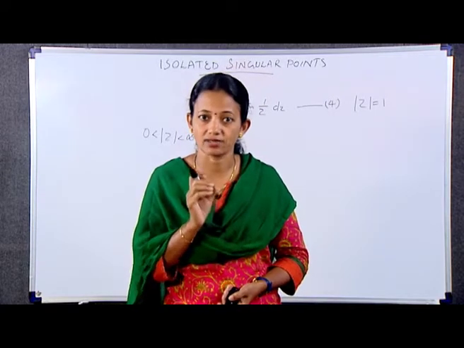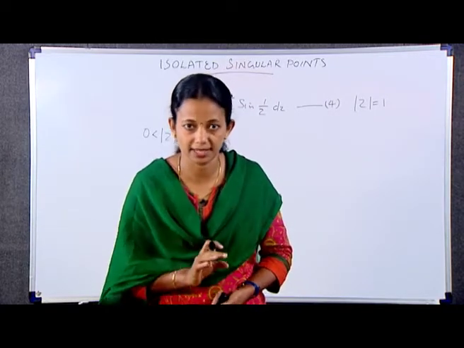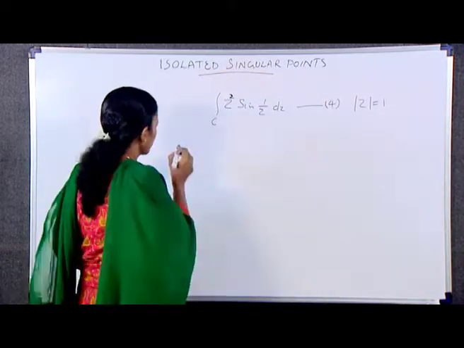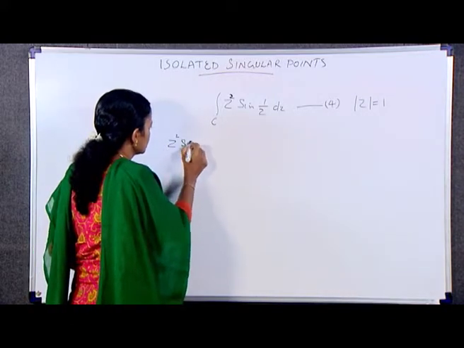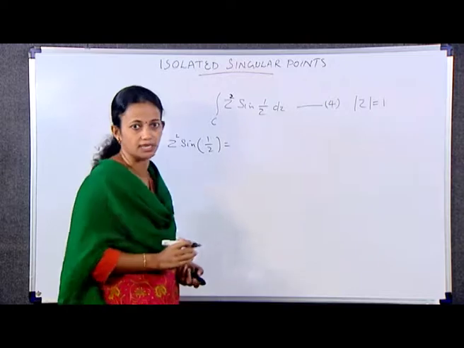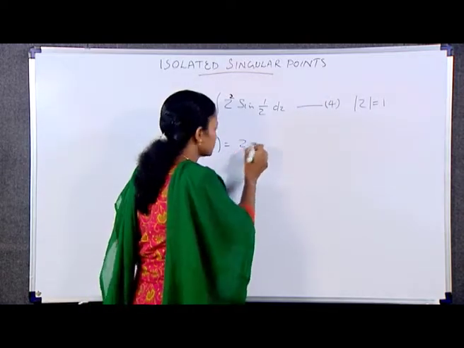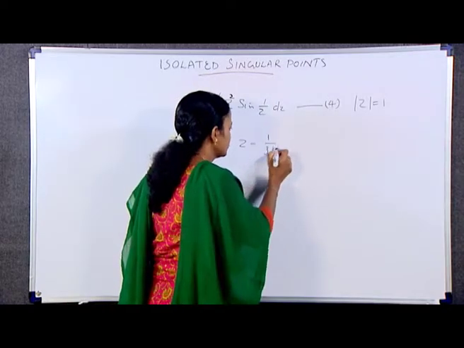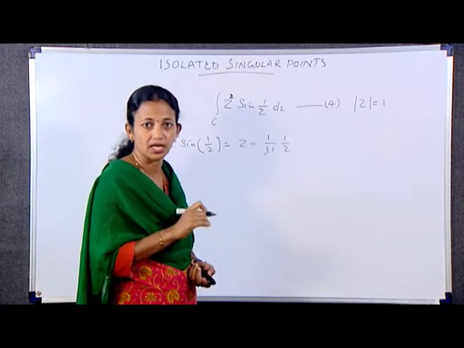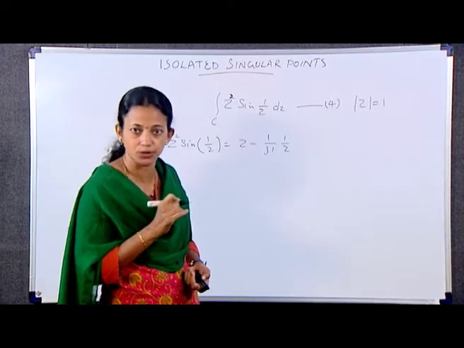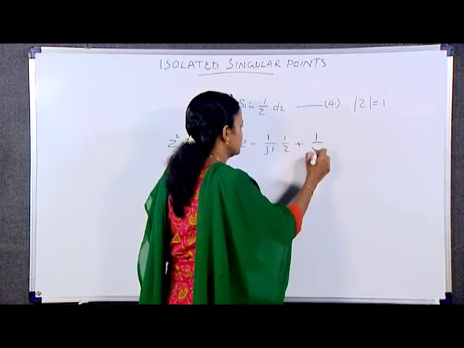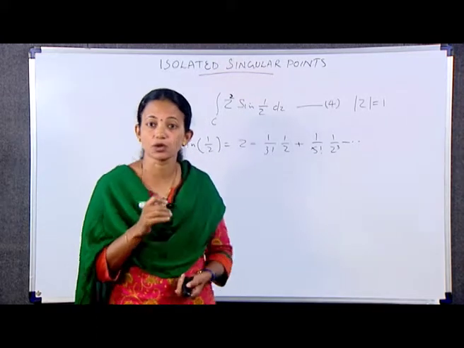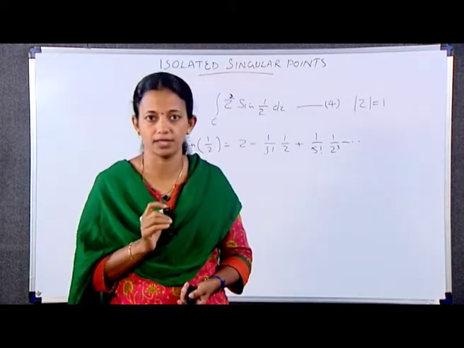And using it, we can write z square sin 1 by z is equal to z minus 1 by 3 factorial into 1 by z plus 1 by 5 factorial into 1 by z cube minus etc., where 0 less than mod z less than infinity.